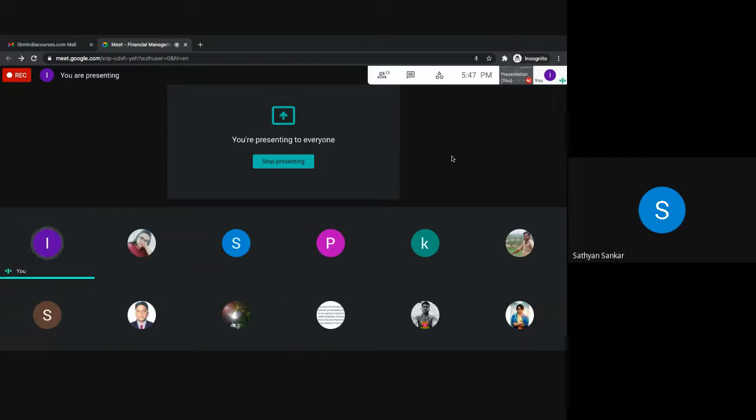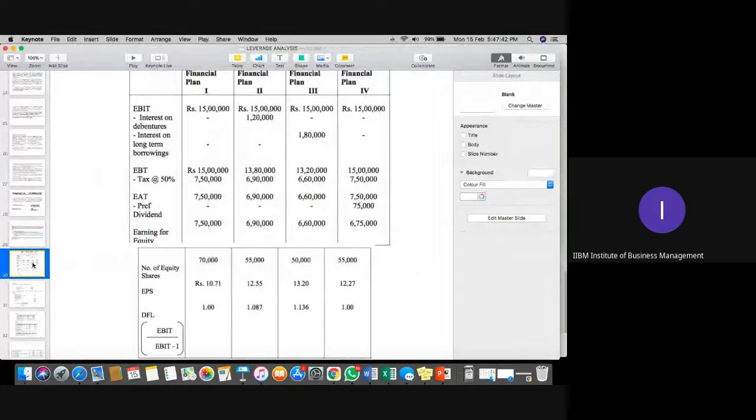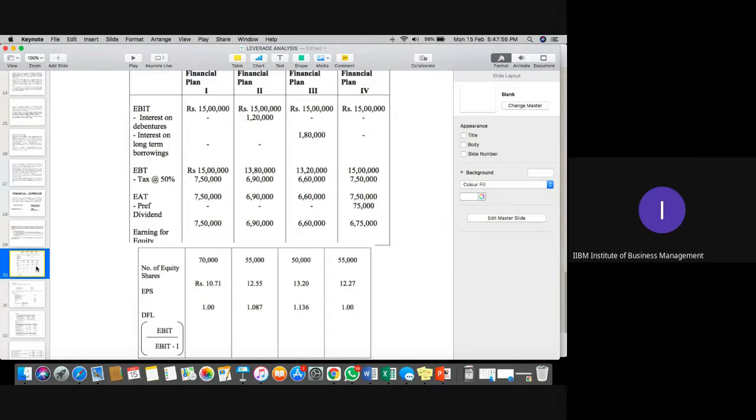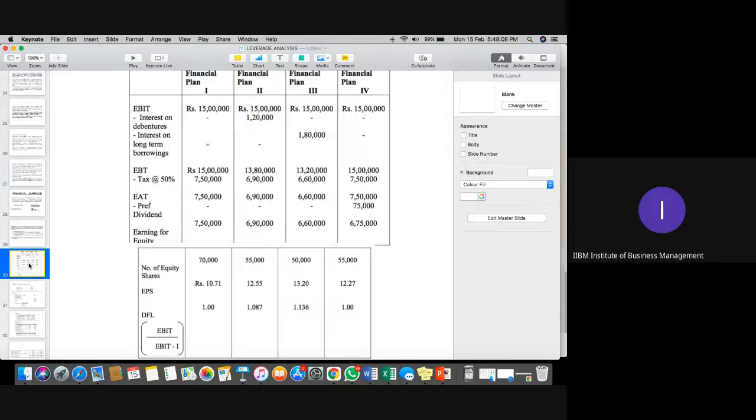Yes, sir. Sure. Now you can see this question. First calculation: financial plan 1 is entirely through equity. EBIT is given to you as 15 lakh in this question, so start with EBIT. If we are only raising through equity shareholders, we are not liable to pay any loan or any interest on that.